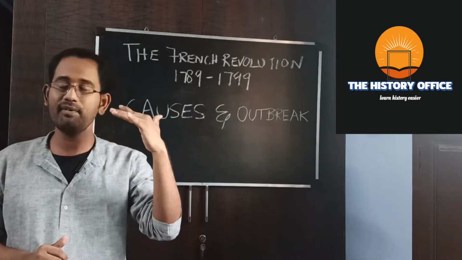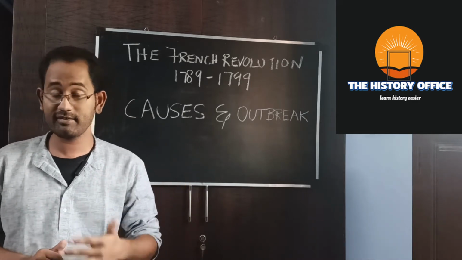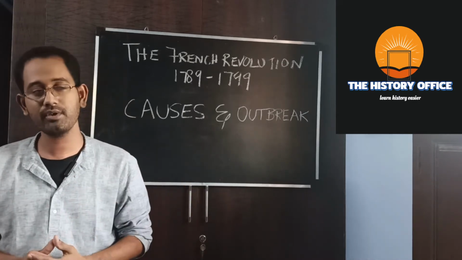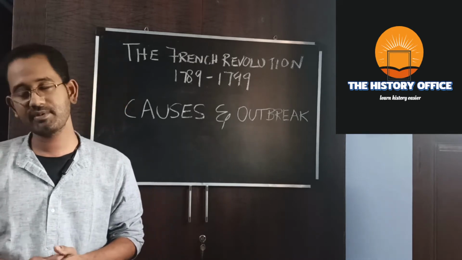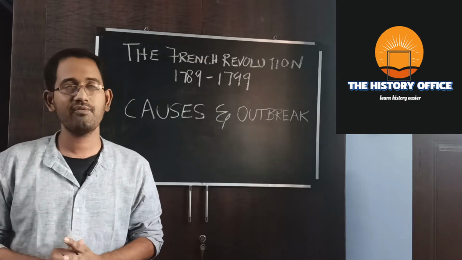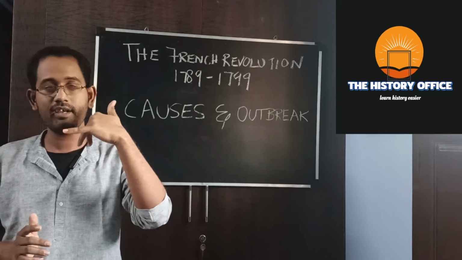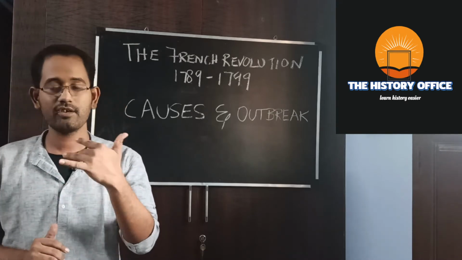On the other hand, people were still starving. The royal family never gave any importance to the common people. So let's move on to the social cause. In the 18th century, French society was divided into three estates. They were the clergy, the nobility, and the common people.